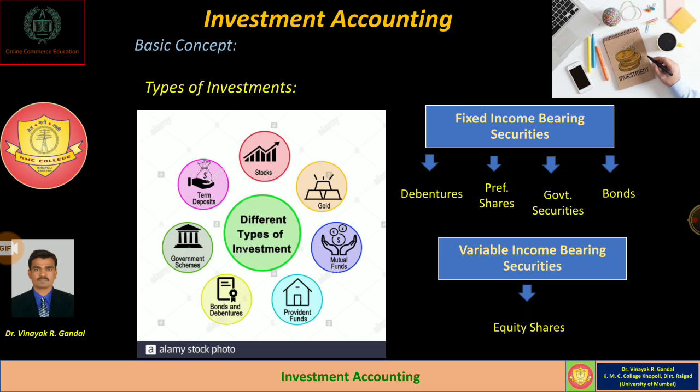So if profit is available, then they can get a certain amount of dividend. In the case of loss, equity shareholders cannot get any amount of dividend. Means return on investment in the case of equity shares is variable. It is not fixed. So investment in equity shares is also called variable income bearing securities. So these are the two types of investments that persons or companies can make as some of the expenditures as an investment.